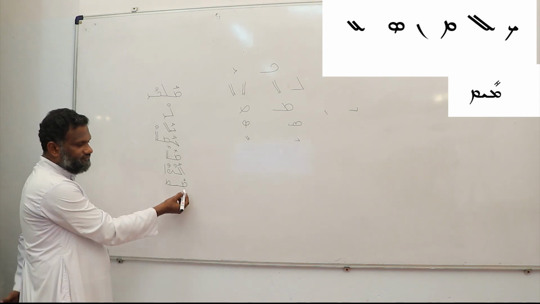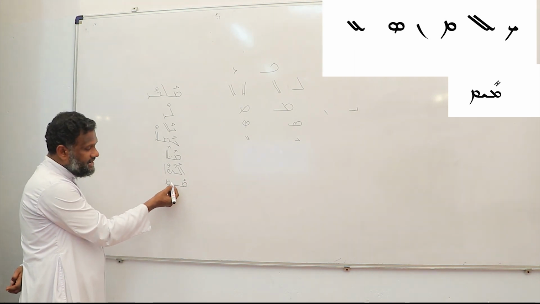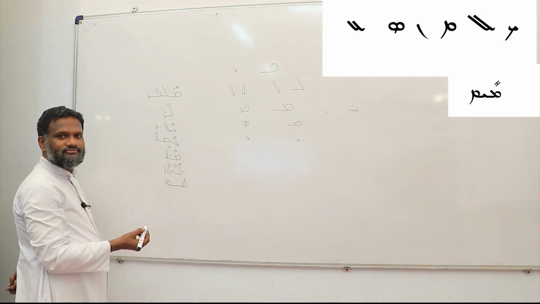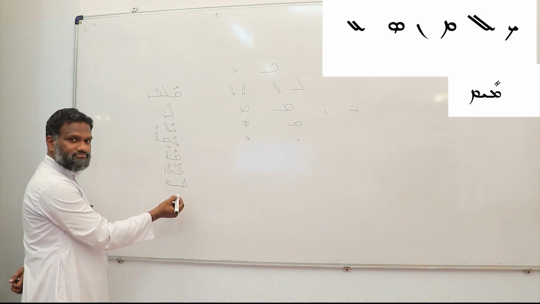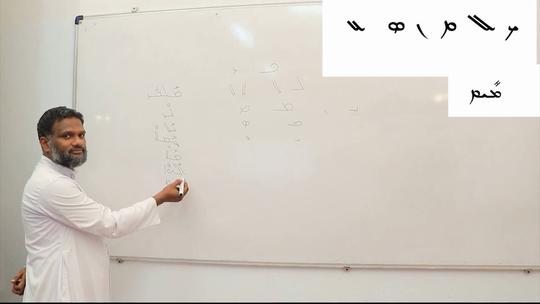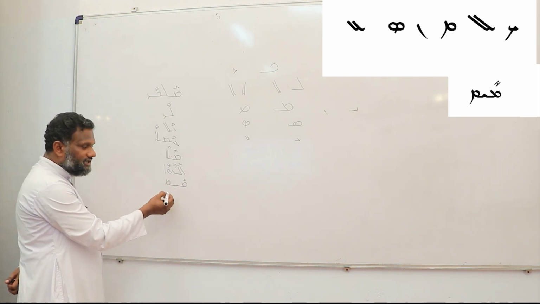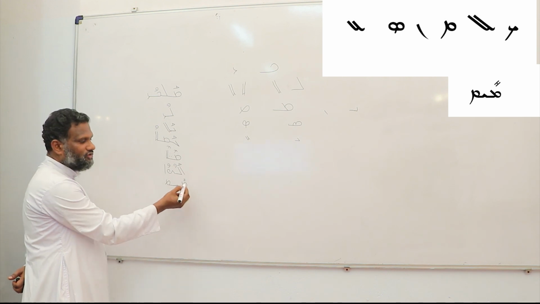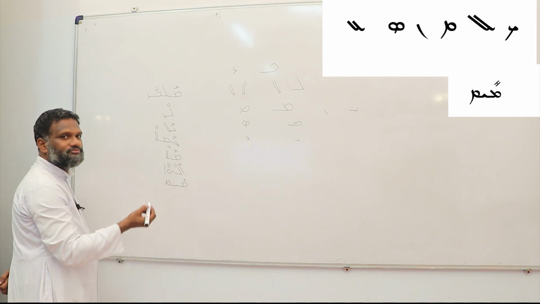See the difference in form between the beginning letter Meme and the end form Meme. Here the first letter is Meme at the beginning. The beginning form is different from that of the end form. The end letter is also Meme, but the form is different. That's why it is known as end form.